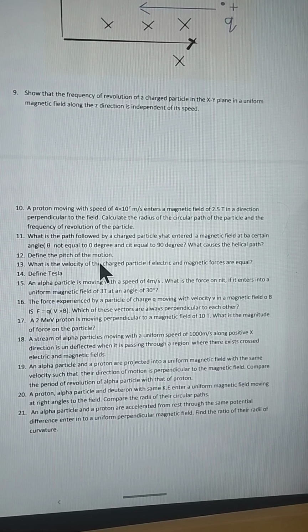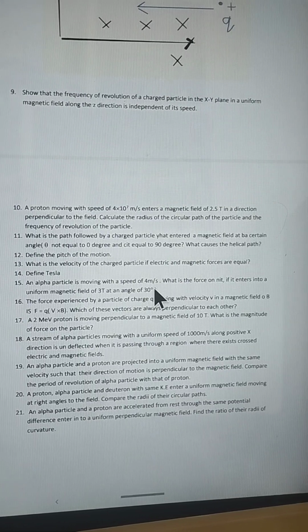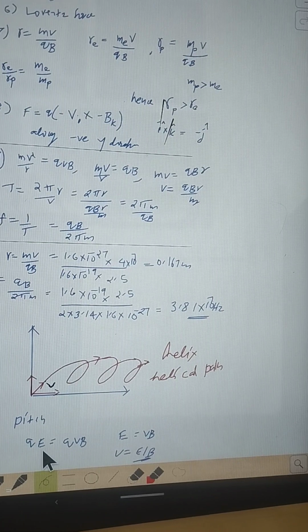What is the velocity of the charged particle if electric and magnetic forces are equal? If the force due to electric field is equal to the force due to magnetic field, then we can equate: Q will be cancelling, E is equal to B V, and V is equal to E by B. So this is the principle of velocity selector.